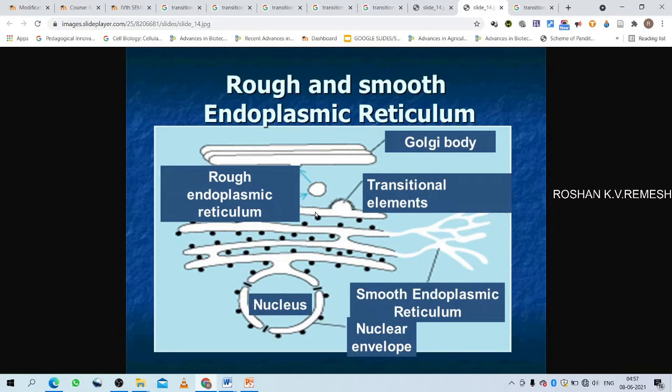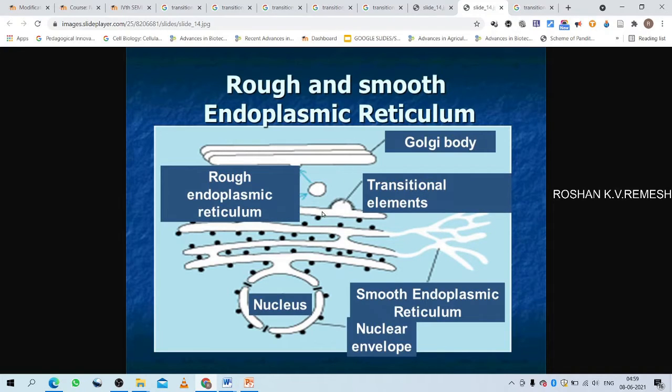So the proteins synthesized in the endoplasmic reticulum may be moved from the endoplasmic reticulum to the cis side of the Golgi complex through vesicles. They originate from the trans side of the endoplasmic reticulum. This trans side doesn't have any ribosomes. These regions are known as transitional regions, transitional elements, or transitional endoplasmic reticulum.